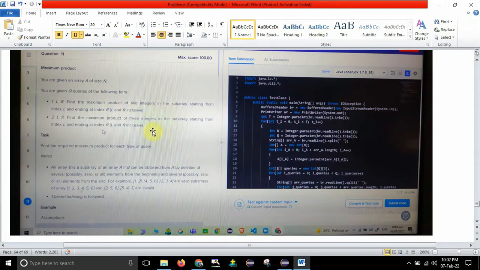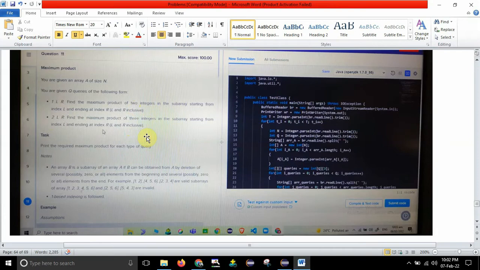Okay, fine. Next condition, 2 L R, which means find the maximum product of three integers in the subarray starting from index L and ending at index R. So it is also the same. We need to find the subarray from L to R and return the maximum product of three integers here. If it is 1 L R, then the product of two integers should be returned. If it is 2 L R, then the product of three integers should be returned.